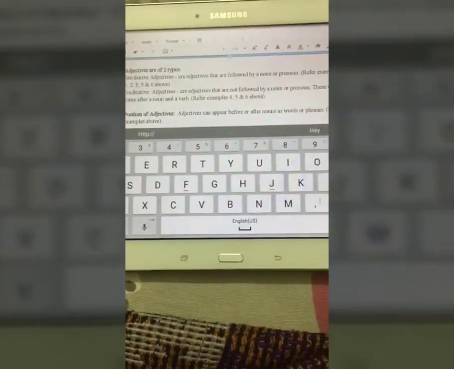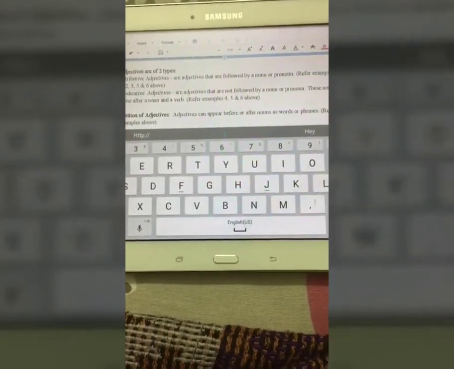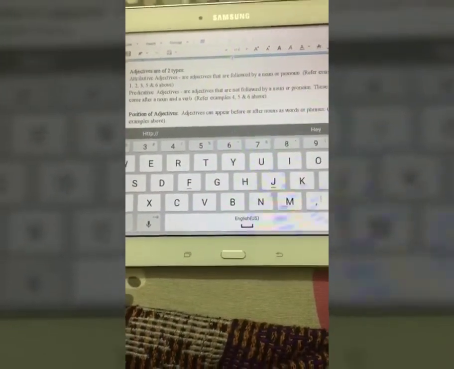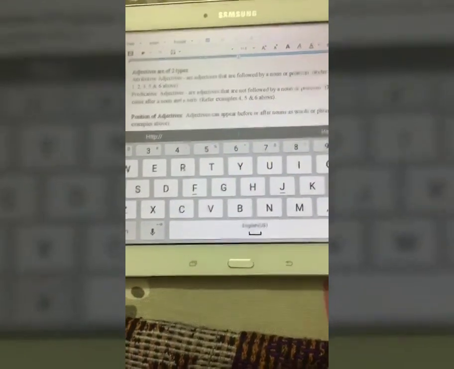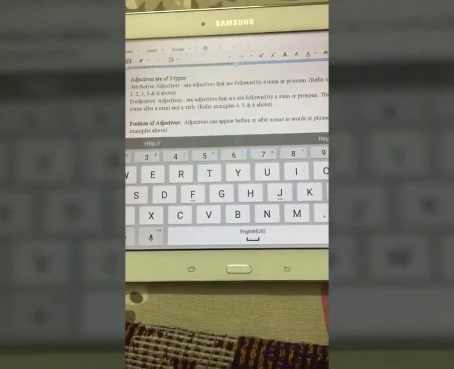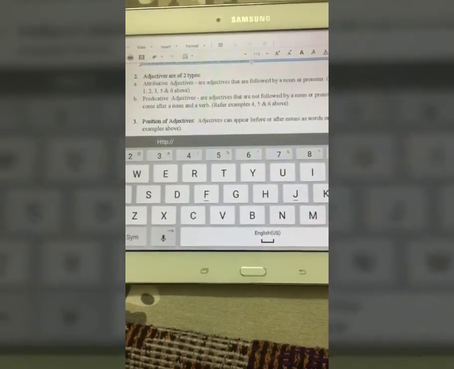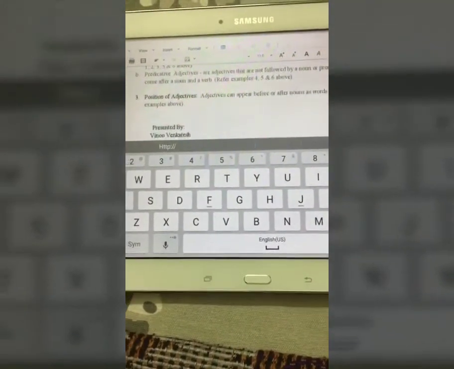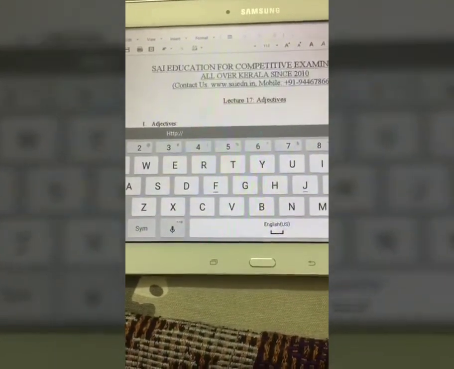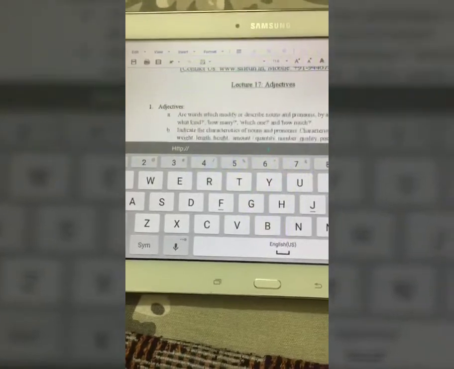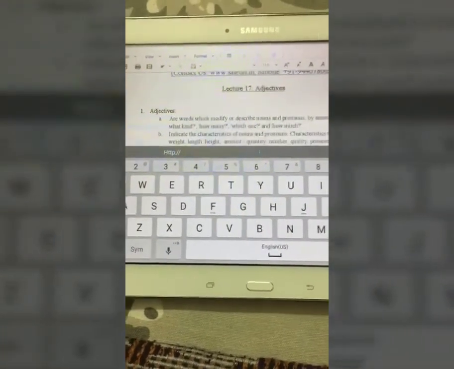Now, position of adjectives is nothing but what we just discussed. Adjectives come before the noun or after the nouns as words or phrases. So we just saw this. So before the noun meaning attributive adjectives and after the noun as words or phrases would be predicative adjectives. So this brings us to the end of the lecture. Today it has been mainly theoretical. We will be looking at the rules and many more examples next time.